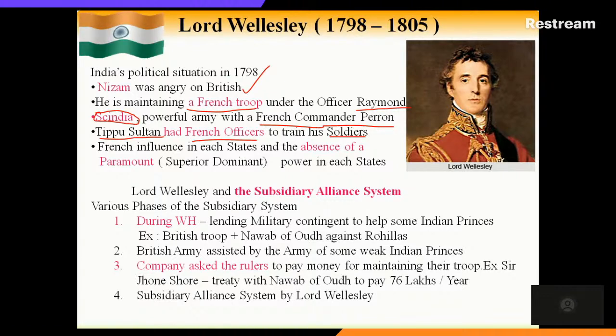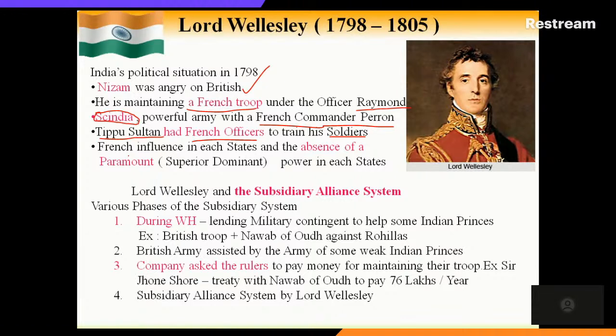Now see, every side, all the princely states, had the influence of the French. Not directly under the control of the French, but the French officers were supporting or training their army personnel or soldiers.